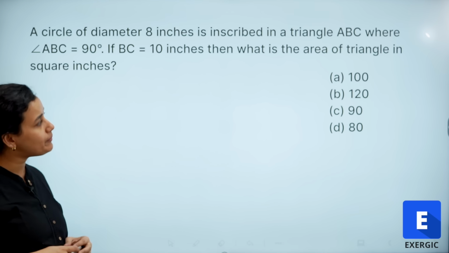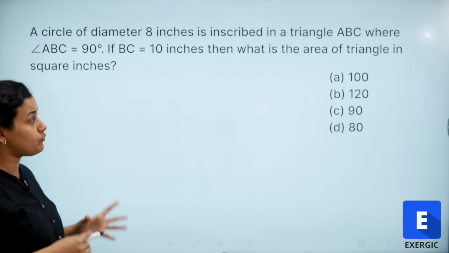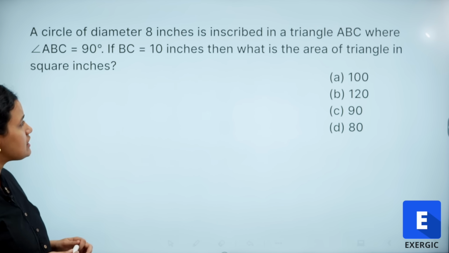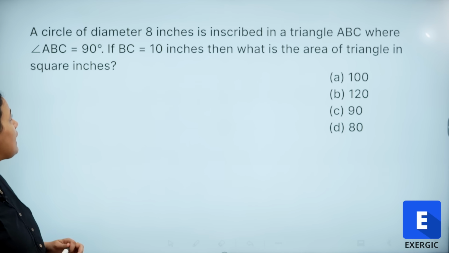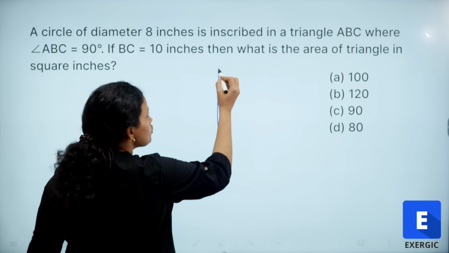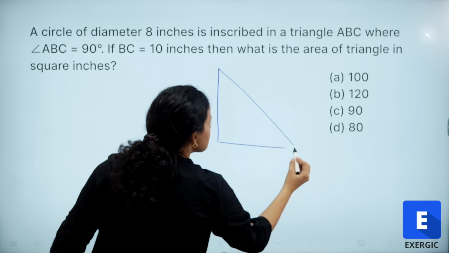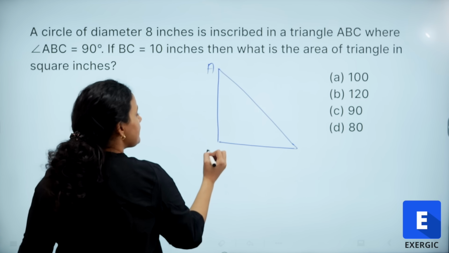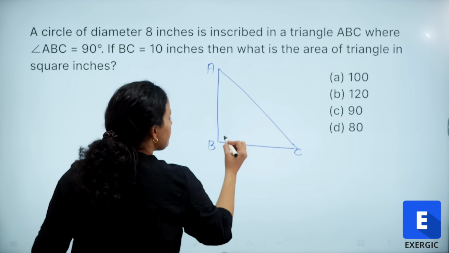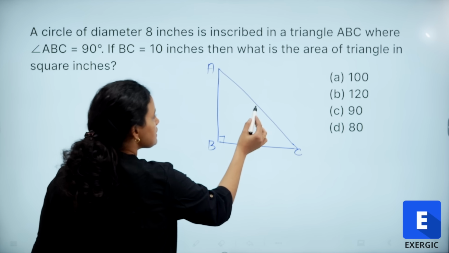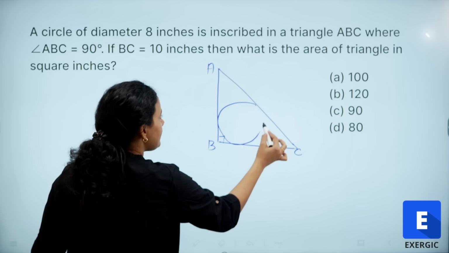So, the diagram has not been given to us. We need to make it. I have a circle of diameter 8 inches inscribed in a triangle ABC where angle ABC is 90 degrees. So, I have a right angle triangle basically, where angle ABC is 90 degrees, and a circle of diameter 8 inches is inscribed inside it, right?